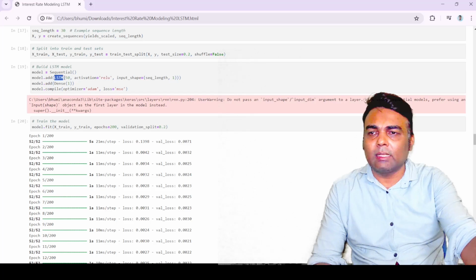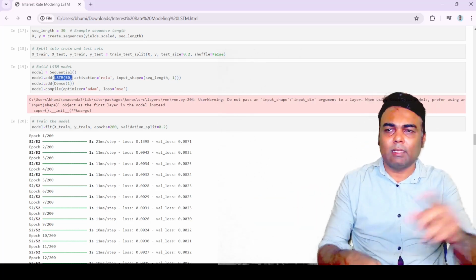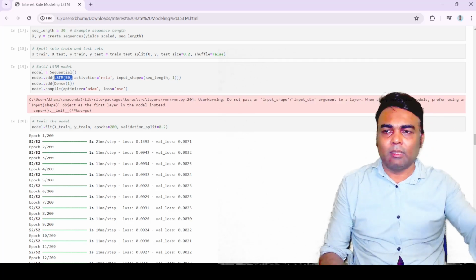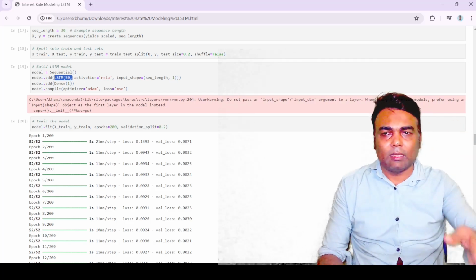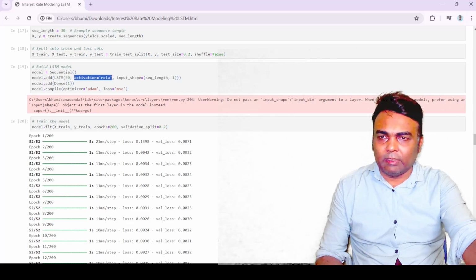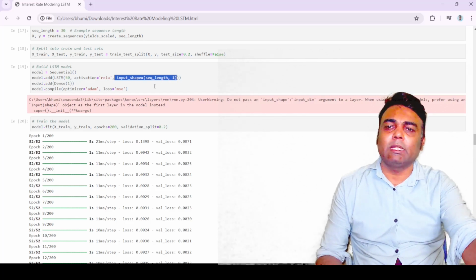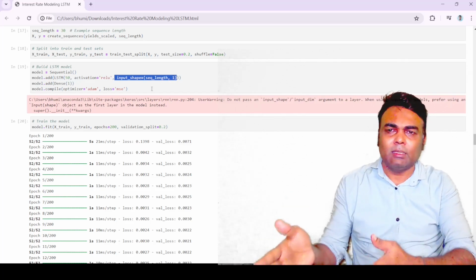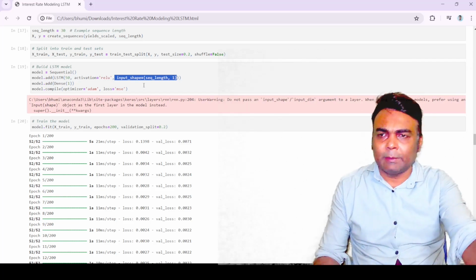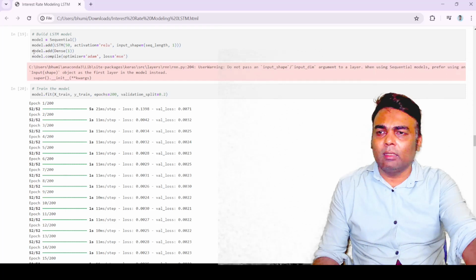First you take the LSTM layer, then you define the activation function and the input shape. The input shape will be the sequence length, that is 30, and one. Then you add a dense layer and compile the model using the Adam optimizer.